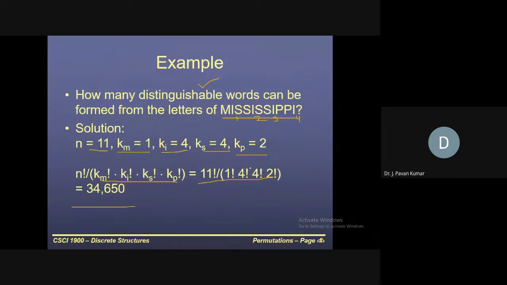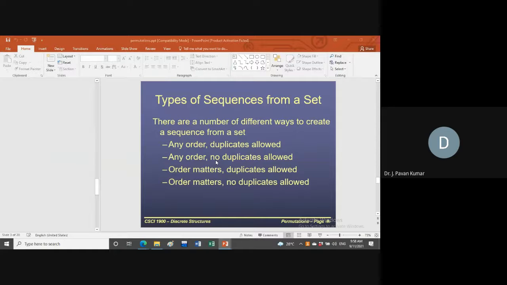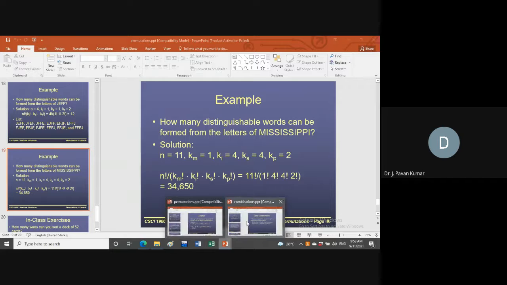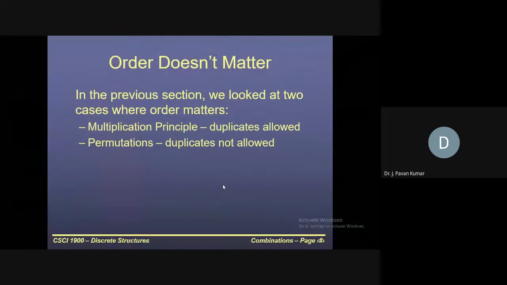I'll share the PPT, no need to worry. So far what we have seen are the sequences that we can form with duplicates, without duplicates, but where order matters. Whatever order we have formed, that order matters. That is what we have seen. Suppose order does not matter to us. Okay, order does not matter. Then,